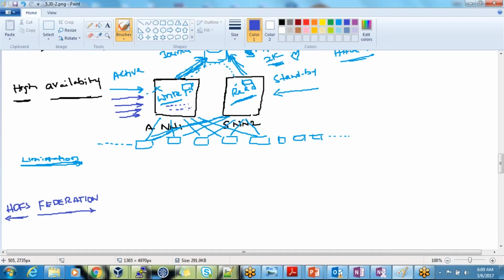Yeah, each machine can have, as I said, it is heterogeneous, right? So we really don't worry about the capacity of each machine. It can be 1 TB, it can be 2 TB. One machine can have a 1 TB hard disk, another machine can have a 500 GB hard disk, another machine can have a 2 TB hard disk. There is no need to be uniform.